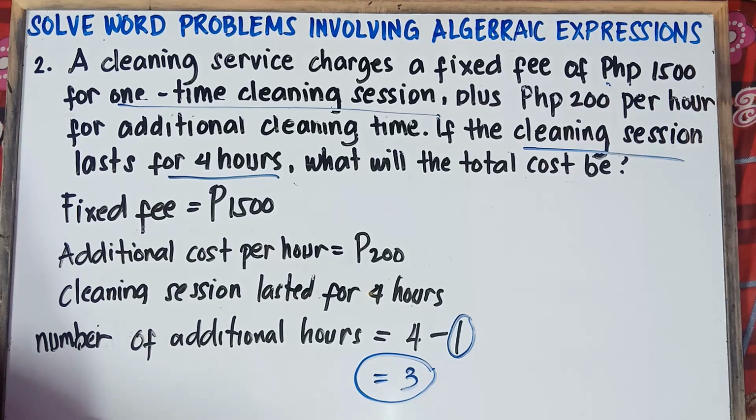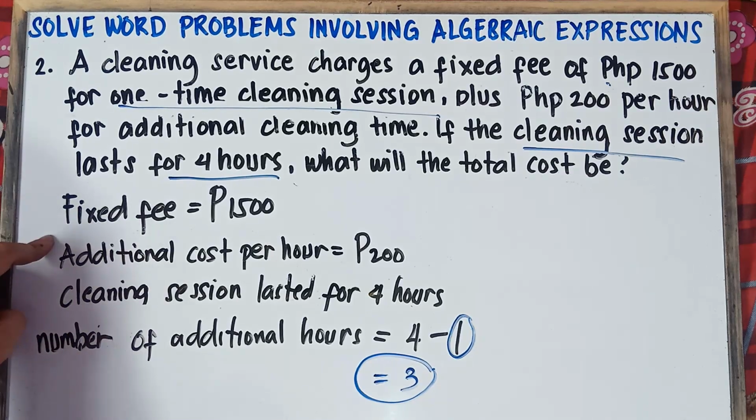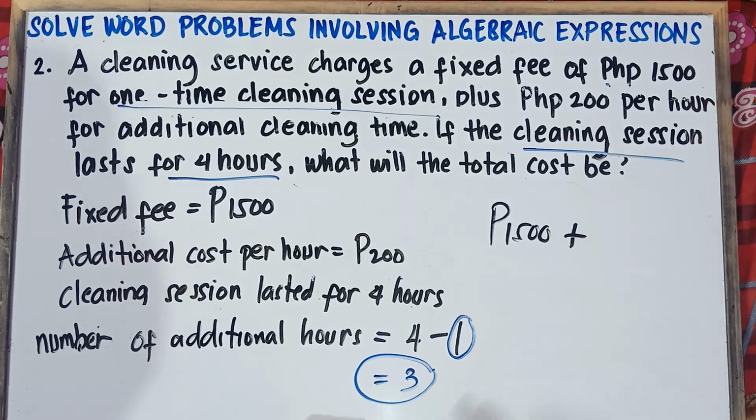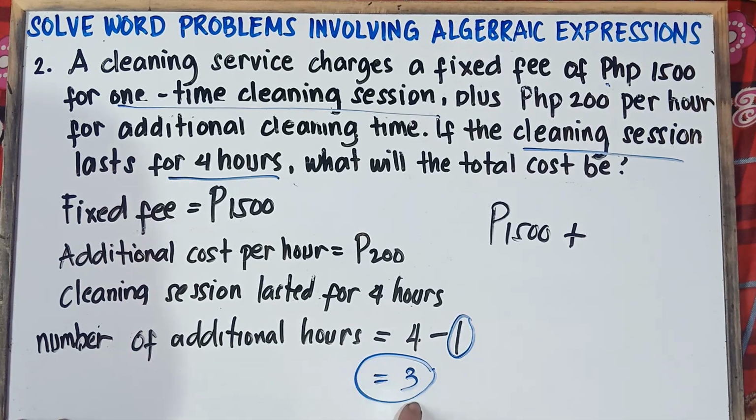To do the mental math, we can simply add the fixed fee and the additional cost per hour. So that would be 1,500 pesos plus 200 pesos per hour, and the number of additional hours is 3. So we simply multiply 200 times 3, because it's 200 pesos per hour for 3 hours.